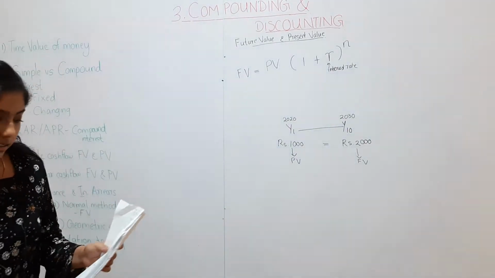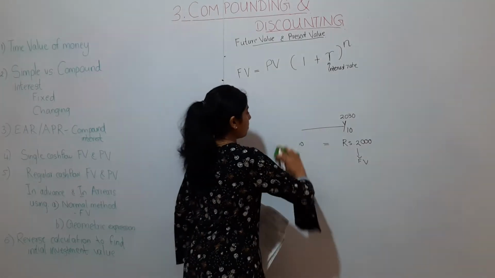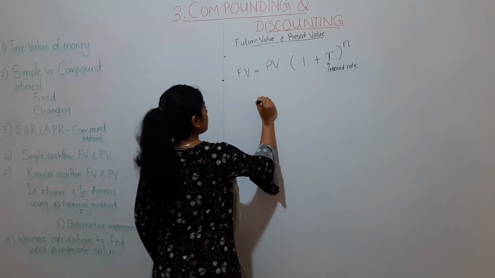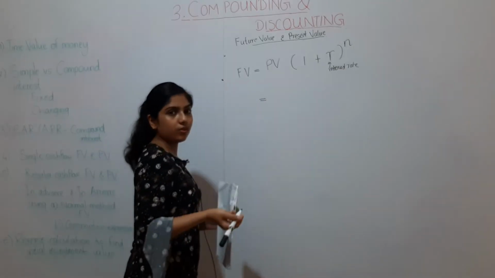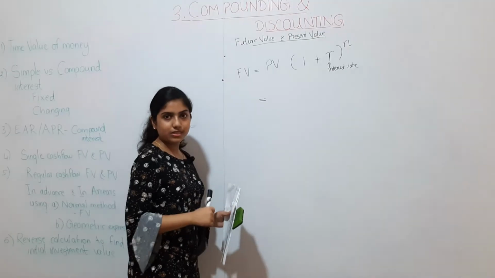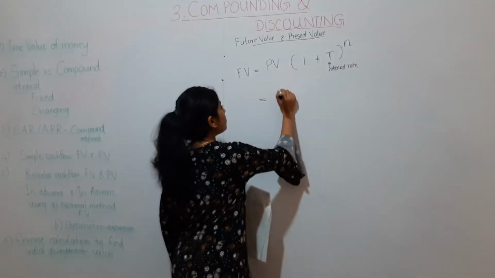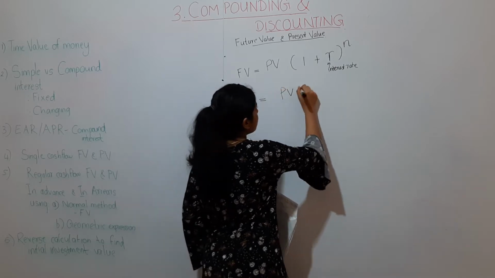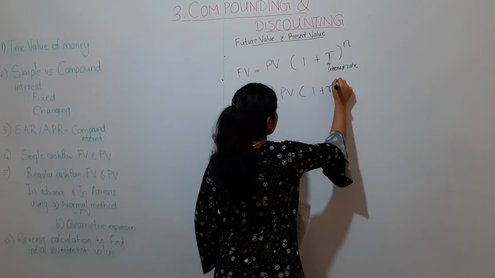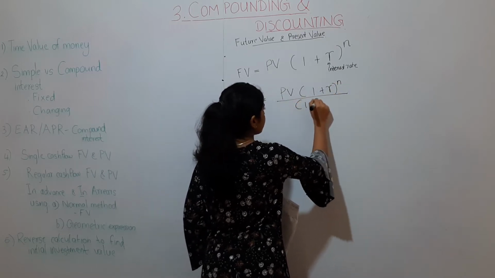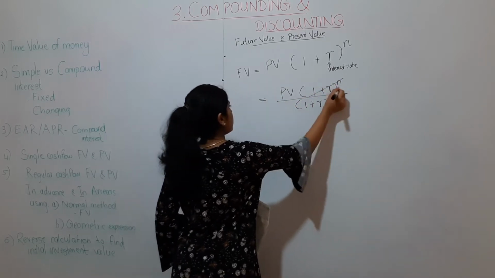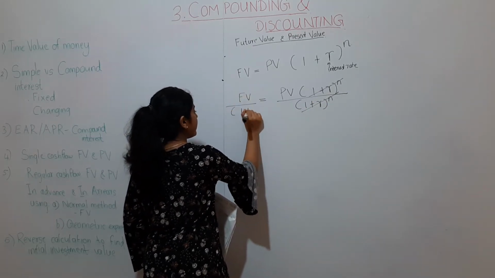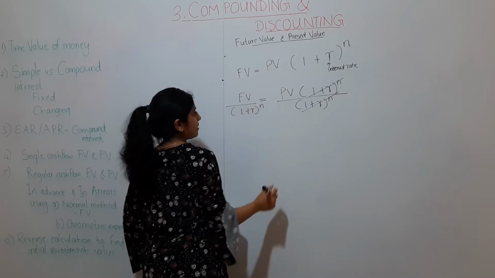Let's take therefore the present value formula. If you recall what we learned in the equations chapter, we have to make present value the subject. We should divide by (1 + r) to the power n, where we get future value divided by (1 + r) to the power n.